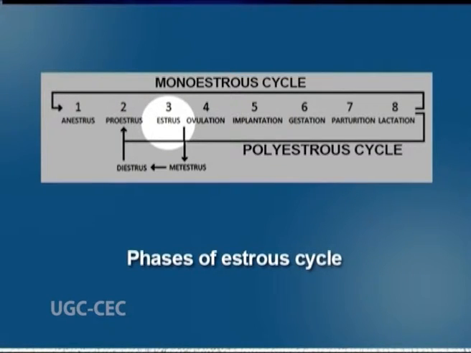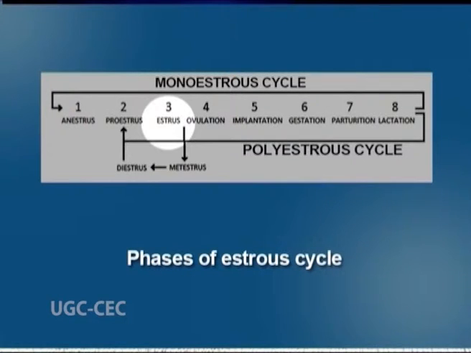Estrus refers to the phase when the female is sexually receptive, which is also known as the heat period. Gonadotropic hormones regulate ovarian follicle maturation and estrogen secretions too exert their effect in making the female sexually receptive. In metaestrus phase, the signs of estrogen stimulation subside and the corpus luteum formation starts. The uterine lining also begins to develop during this stage.